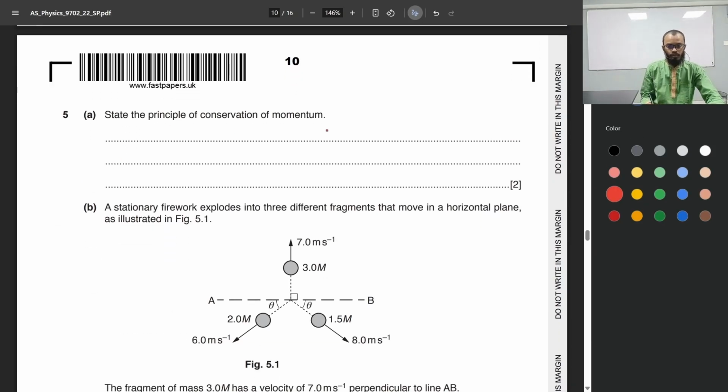State the principle of conservation of momentum. Okay. So the principle of conservation of momentum states that momentum before a collision and momentum after a collision are both equal. So momentum is conserved. Momentum before collision is equal to momentum after collision in an isolated system. So another way to state the principle is by saying the total momentum, the sum of momentum, is conserved for an isolated system. Isolated system refers to systems where no external force is applied.